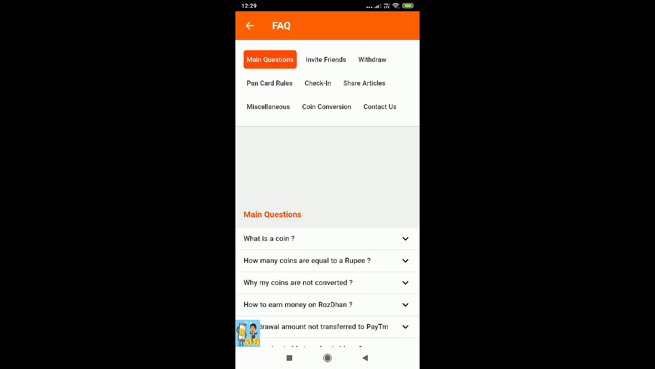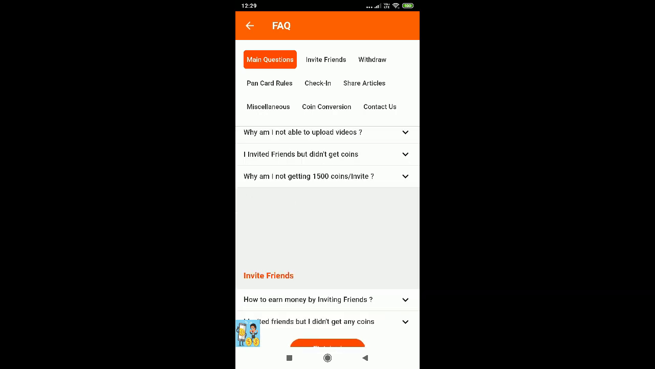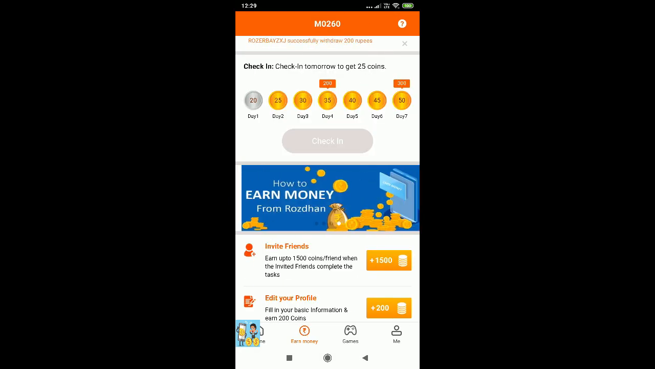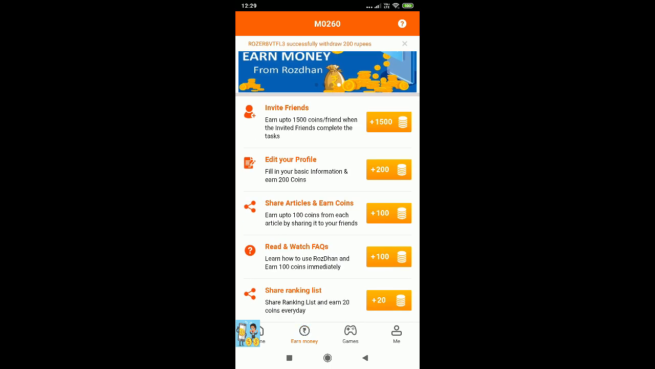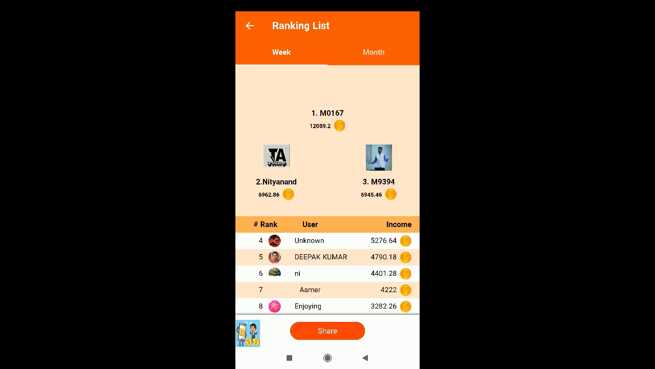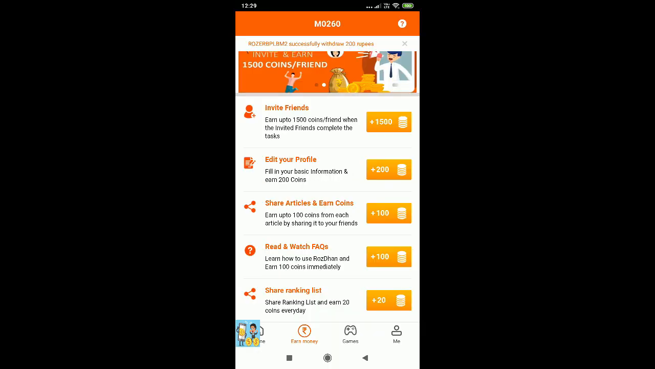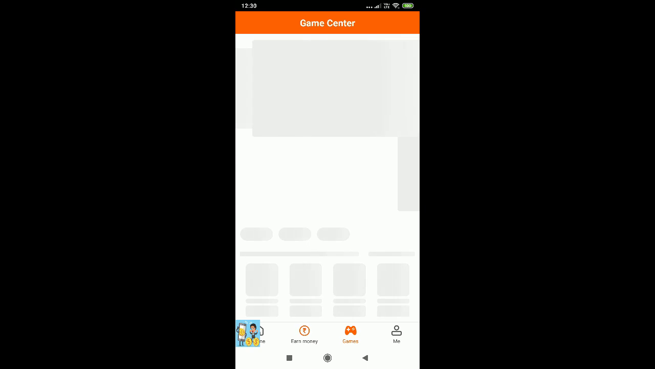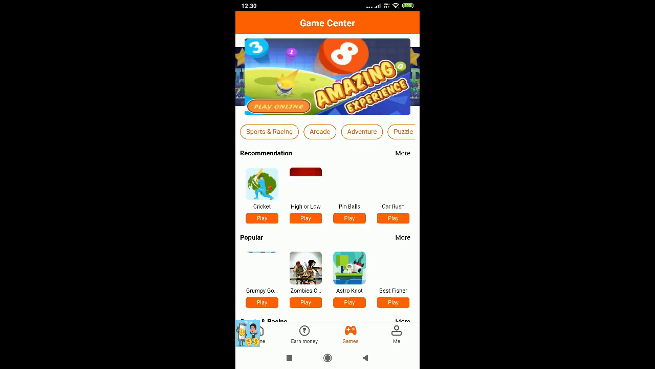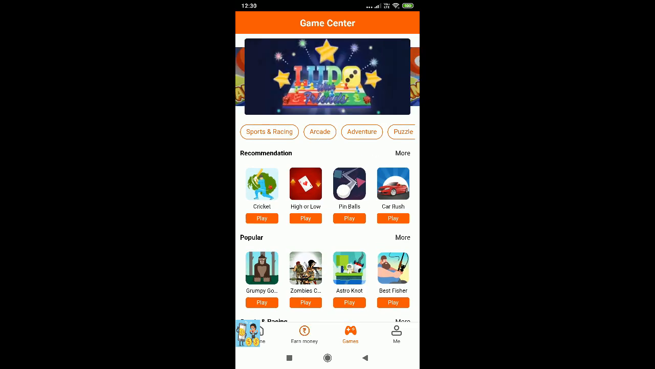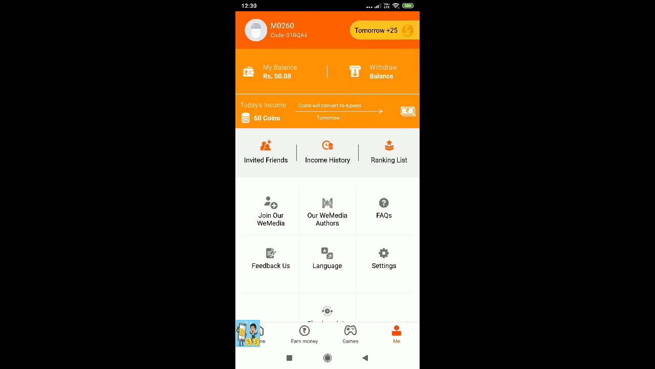So if you read this, you get 100 points. And share rank list. You can also share the rank list to get the points. And let's move on to the games. So here you can play unlimited games. And let's move on to the me section.